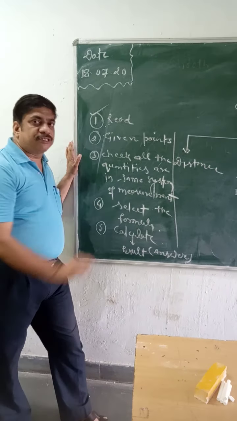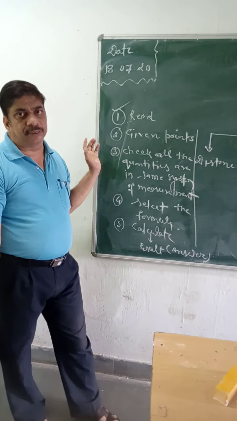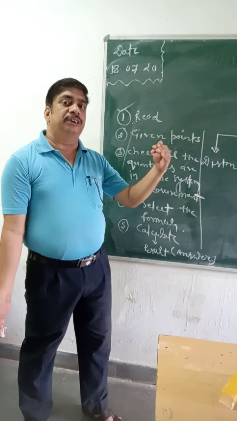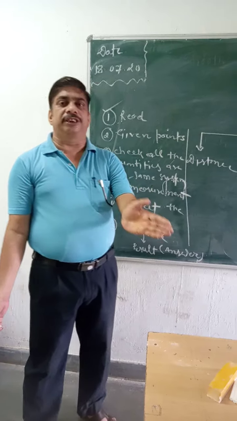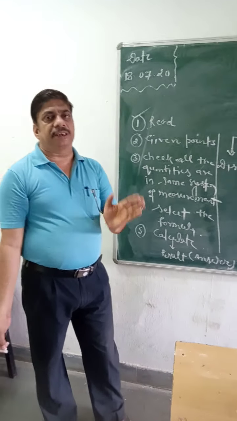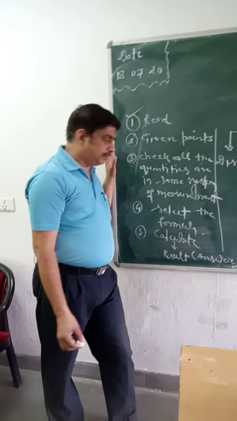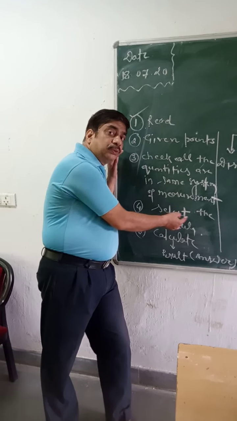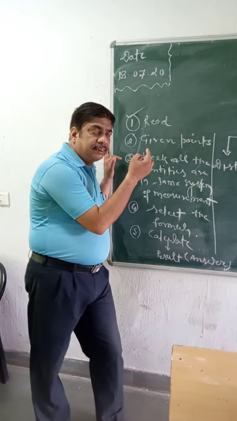If they are in the same system of measurement, well and good. If not, then you need to convert, make it into the same. By the conversion, you can make it into the same system of measurement. Then you have to select the formula.